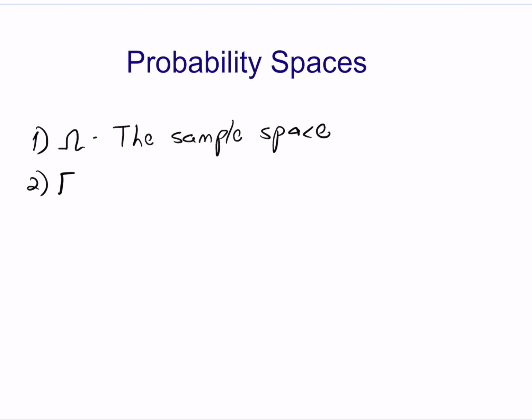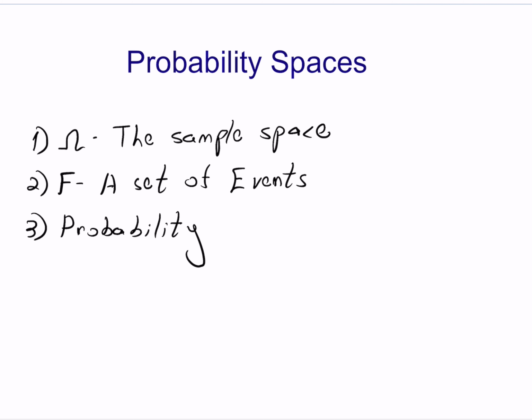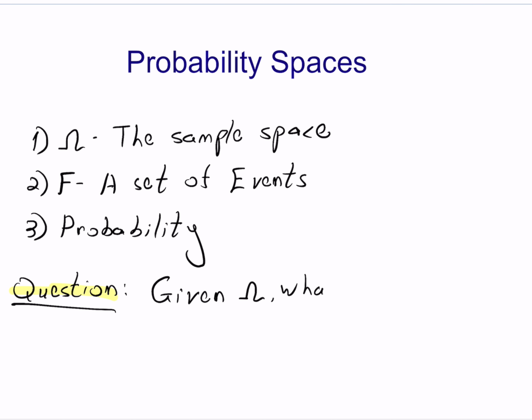The second factor is F sigma, which is a set of events, or a subset of the sample space. And of course, the third factor is called P, or the probability. So basically, our question is the following: given a certain sample space omega, what is the probability P of an event F?